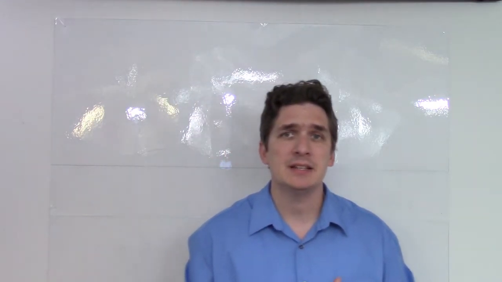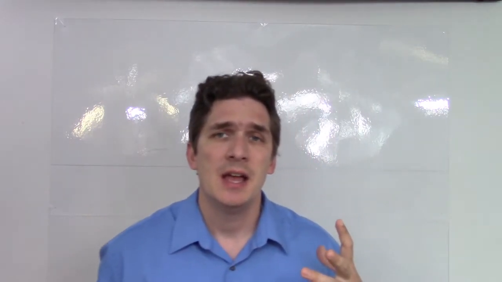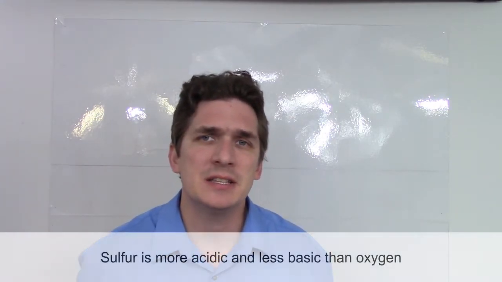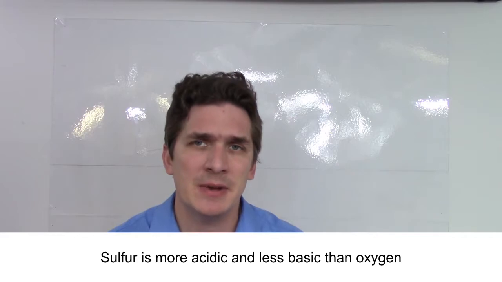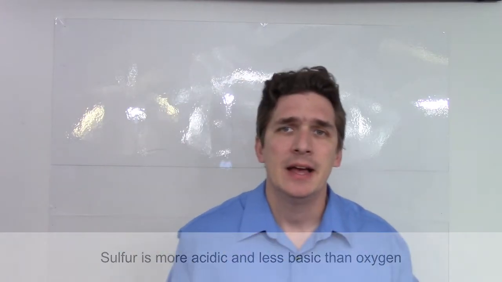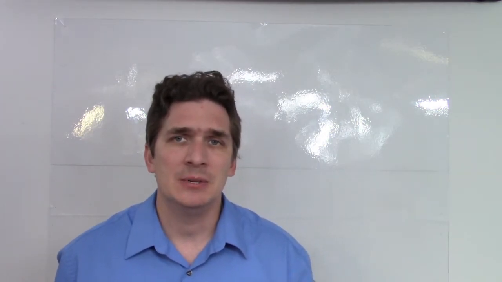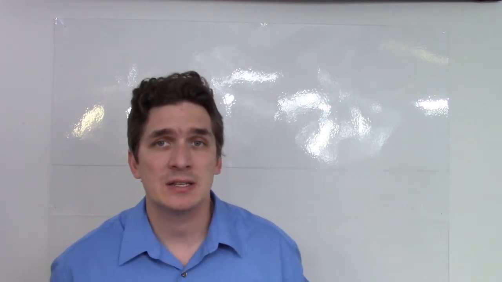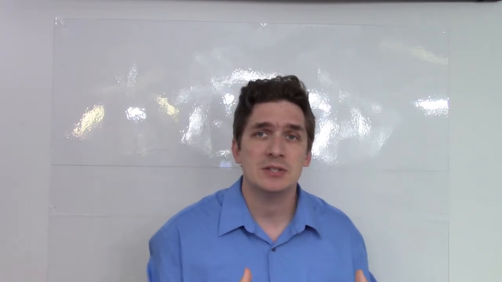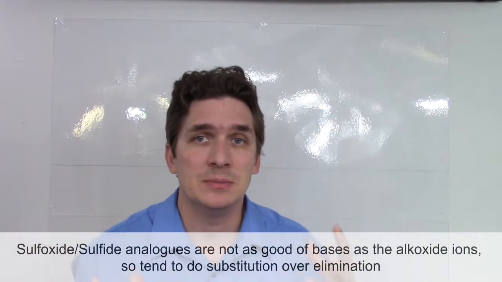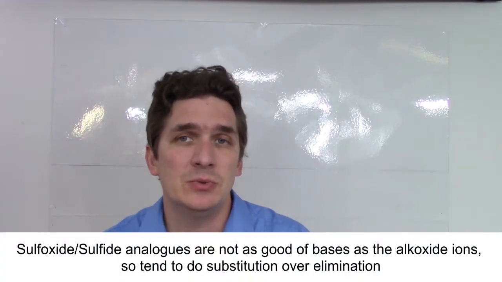The second is that sulfur is a better acid than oxygen. It doesn't form as great of bonds with hydrogen, and because of this, when we look at sulfide, the S- ion attacking as a nucleophile, with alkoxides we do have to worry about elimination reactions. So something like tert-butoxide, historically we've used in the class to do elimination reactions to generate carbon-carbon double bonds. This is not going to be true with thiols.